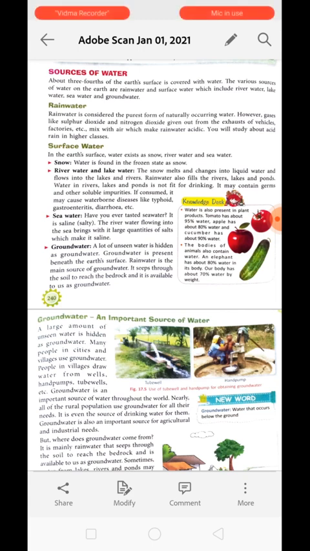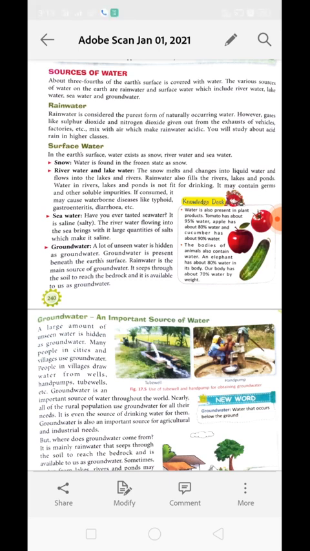Gases like sulfur dioxide and nitrogen dioxide, coming out from the exhaust of vehicles or factories, get mixed into the rain and make it acidic in nature, and this type of rain is known as acid rain. Sulfur dioxide and nitrogen dioxide, when mixed with water, form sulfuric acid and nitric acid, and in this way the rain which was the purest form now turns acidic. That type of rain is termed acid rain.